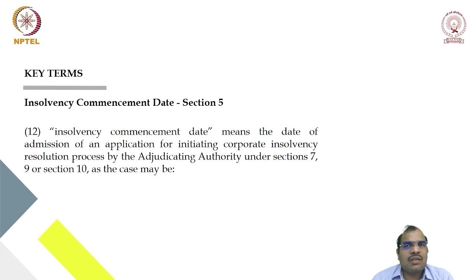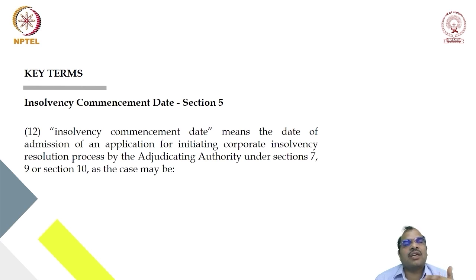As we have already discussed, the insolvency process can be started by either the financial creditor, operational creditor, or corporate debtor. When they are filing an application, there are certain points to be considered by the adjudicating authority. There is a checklist.